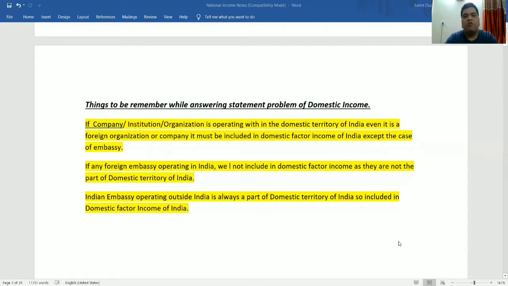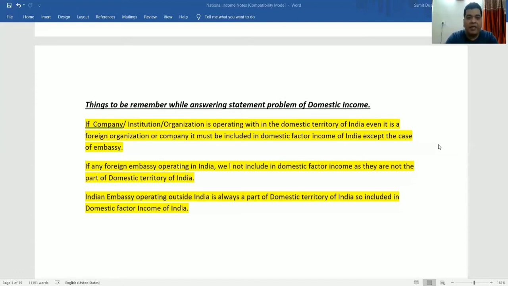First point that I want to mention: if any company, organization or institution is operating within the domestic territory of India, even if it is some foreign organization, it is to be included in the domestic factor income of India.